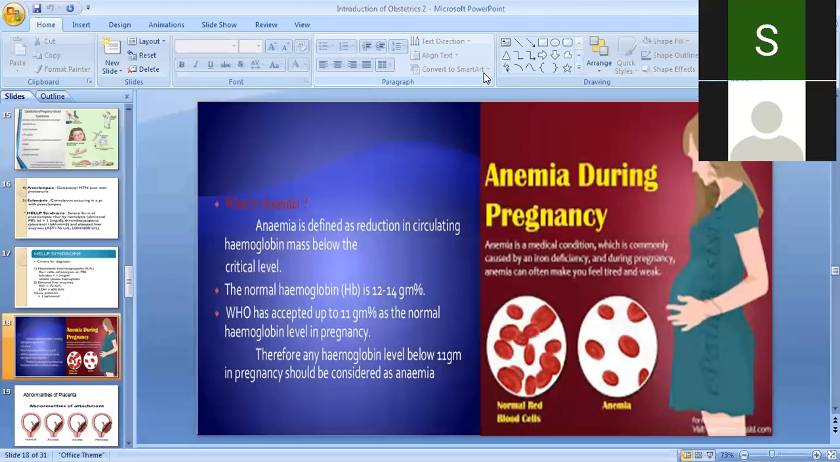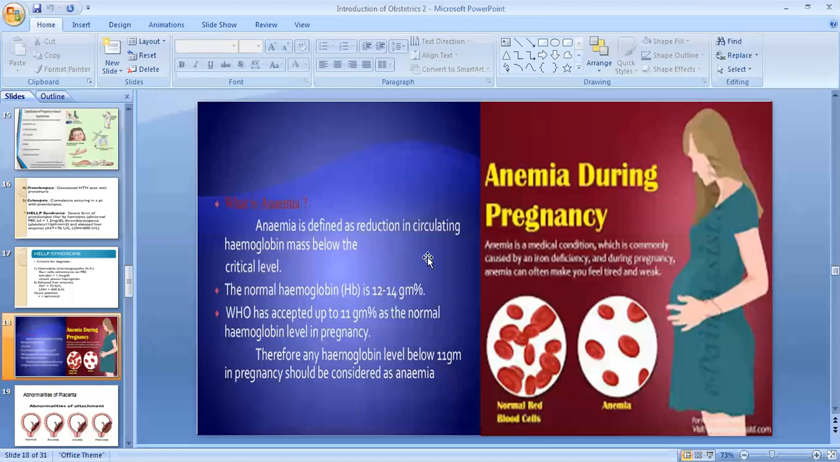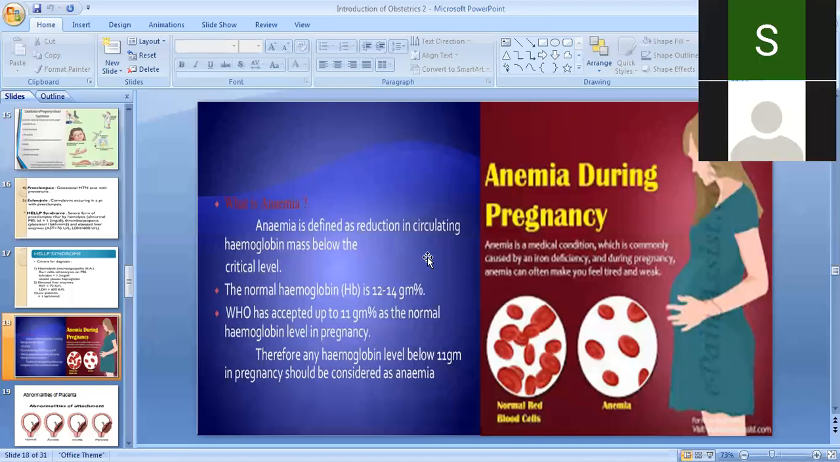Sometimes there is anemia during the pregnancy. If the Hb is less than 10 to 11 gram percent, then it is called a problem. That is anemia during pregnancy.